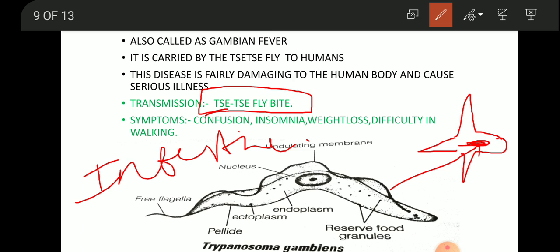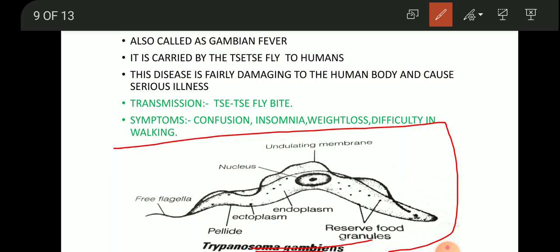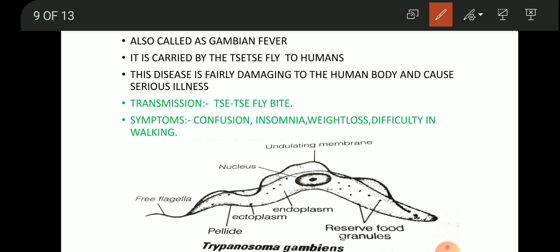And what are the symptoms of it? The symptoms include confusion, insomnia, weight loss, difficulty in walking. Okay, you can see the diagram here. This is the diagram for this. Overall I will provide the PDF at the end of the video in the description box.